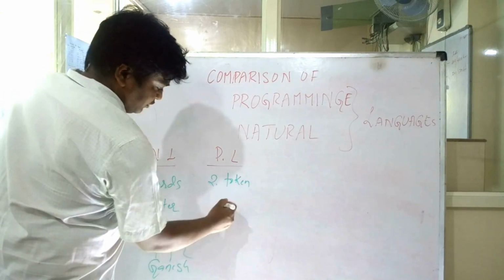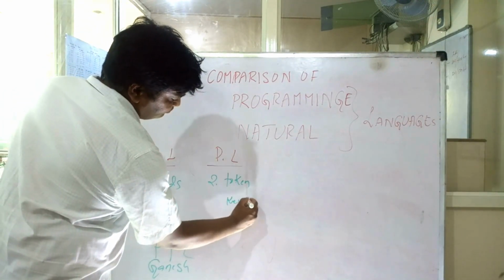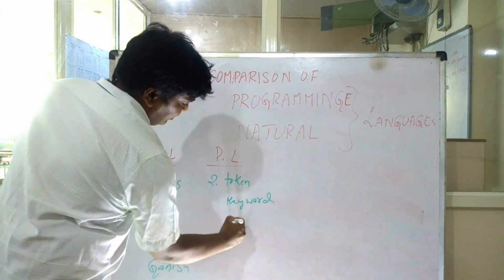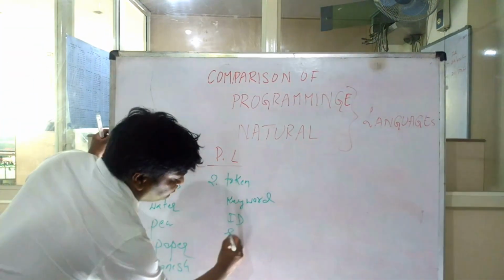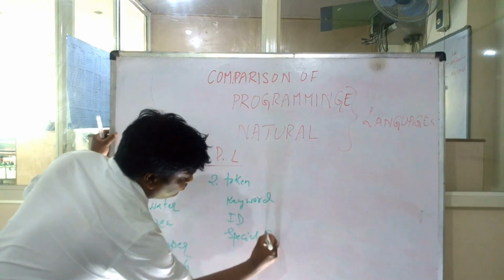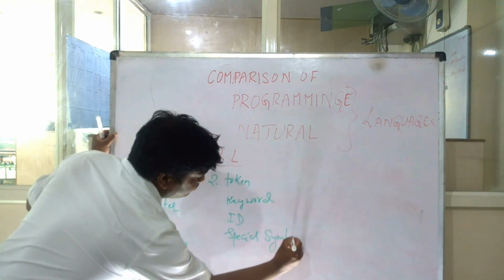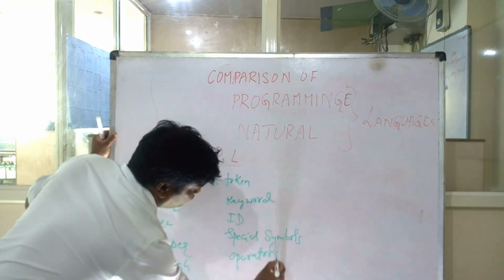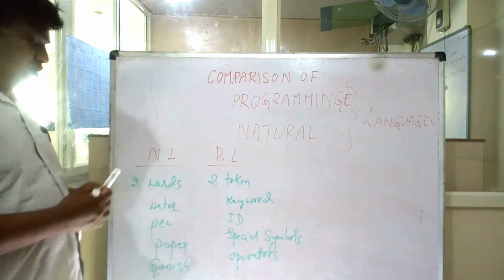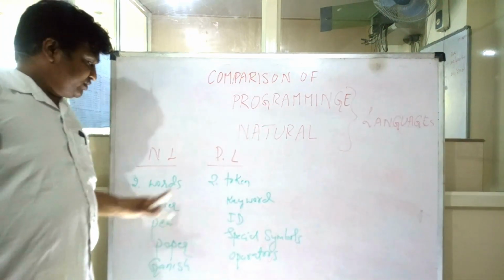Tokens could be keywords, identifiers, then special symbols, operators, and so on. There are different types of tokens and keywords.